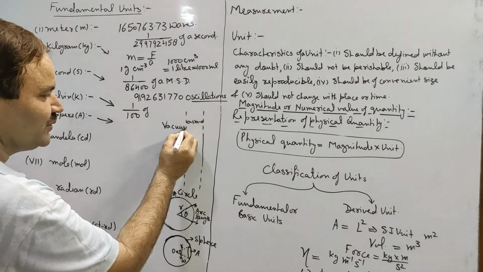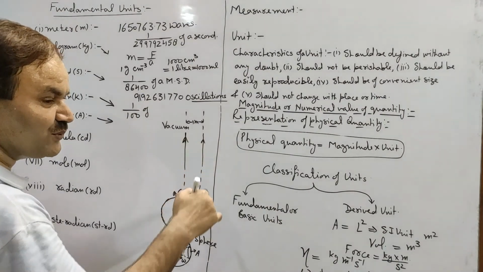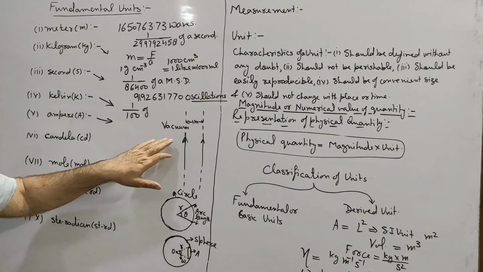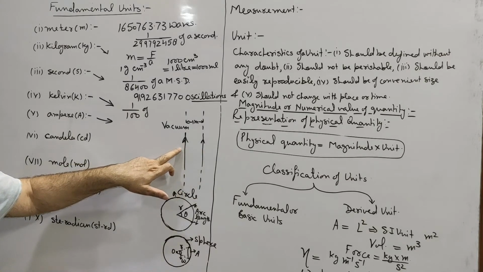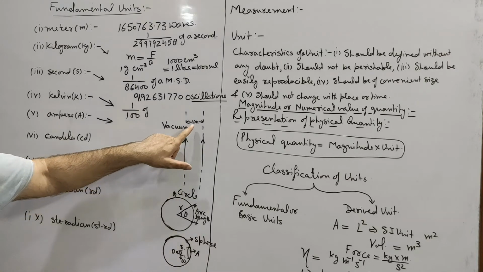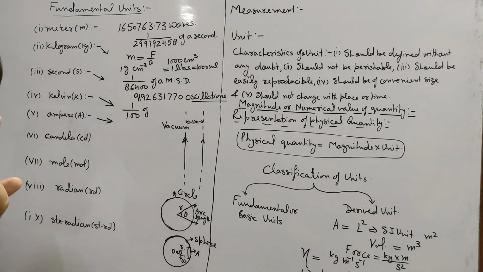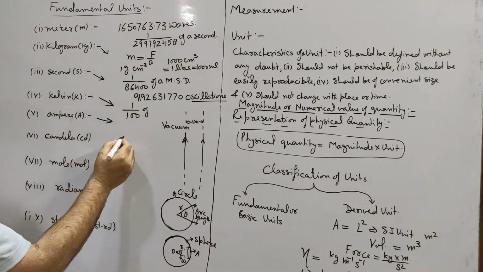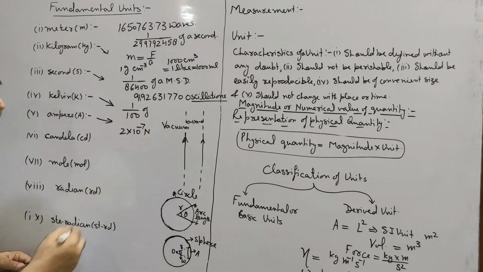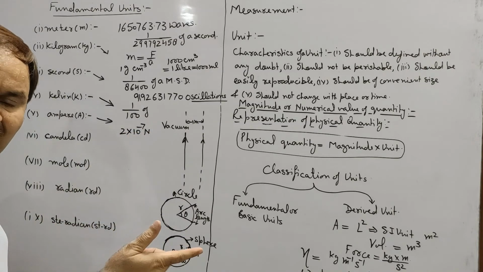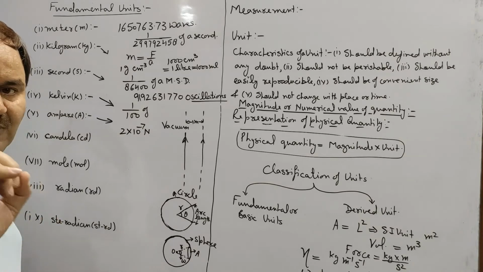If on passing the same amount of current, either in the same direction or in opposite directions, through two infinitely long straight current carrying conductors placed 1 meter apart in vacuum, each of these two conductors exerts a force of 2 into 10 to the power minus 7 Newton per meter length of the other, then the current flowing through these conductors will be called 1 ampere.